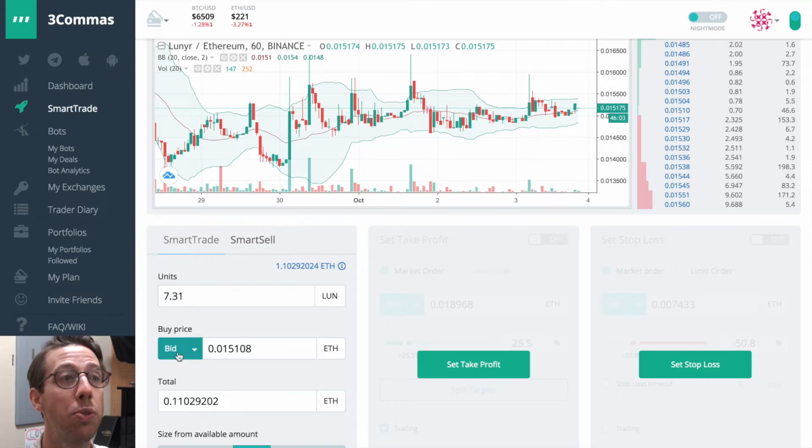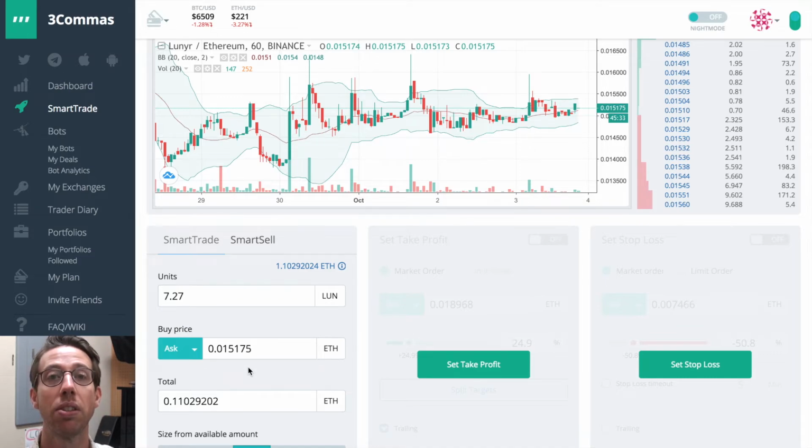Now, if I choose bid and I go right ahead and I place my trade, set it all up, what will happen is it will place my amount at 15107, whatever the last bid price was, as soon as I create my trade. It's going to put it on the order book. So it's not a guaranteed way to buy it right away. We'll get to that.